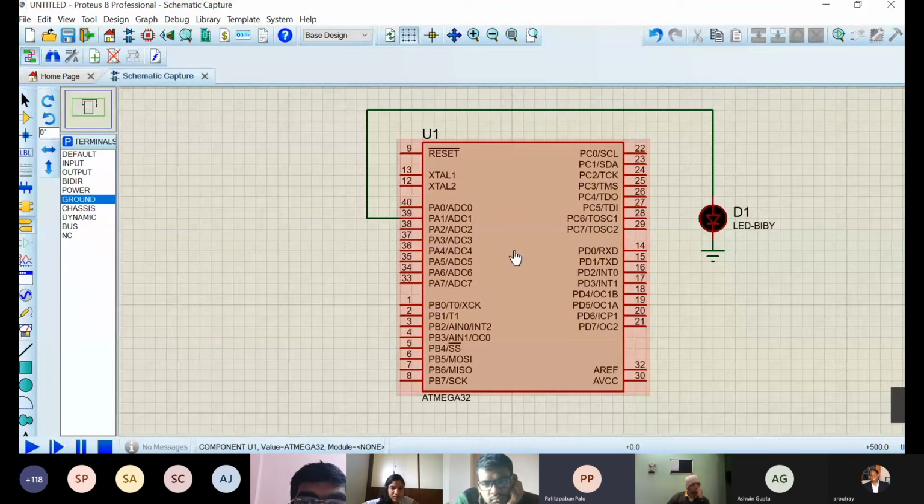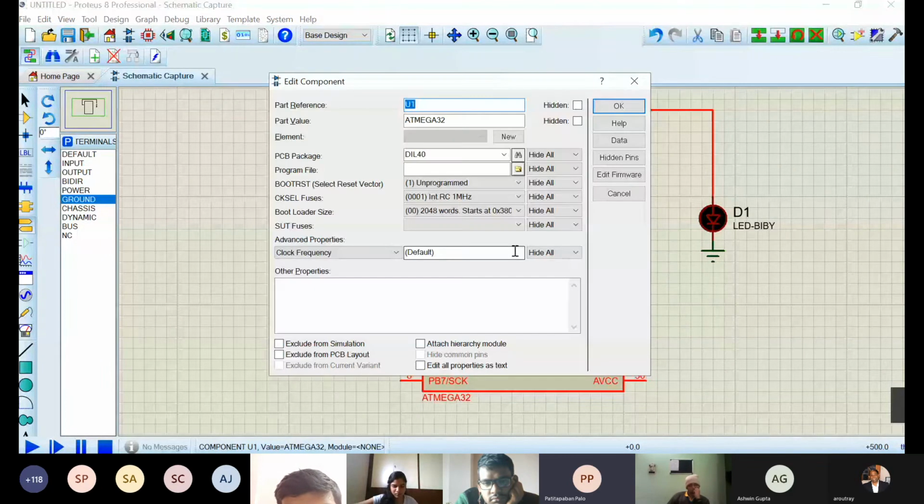We have just taken the Atmega32. We have taken the port A pin, and we have connected it to the LED. Now comes the burning program. So when it is hardware, you will need a programmer to program it into your hardware. But on this one, to check, you have to double click on the Atmega32, and here there is this option